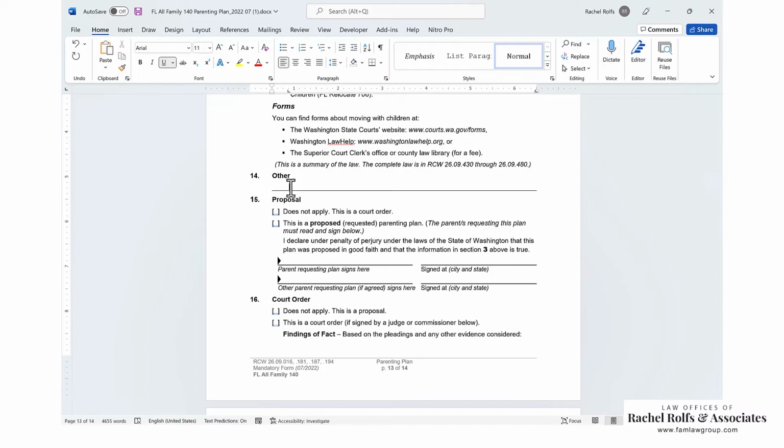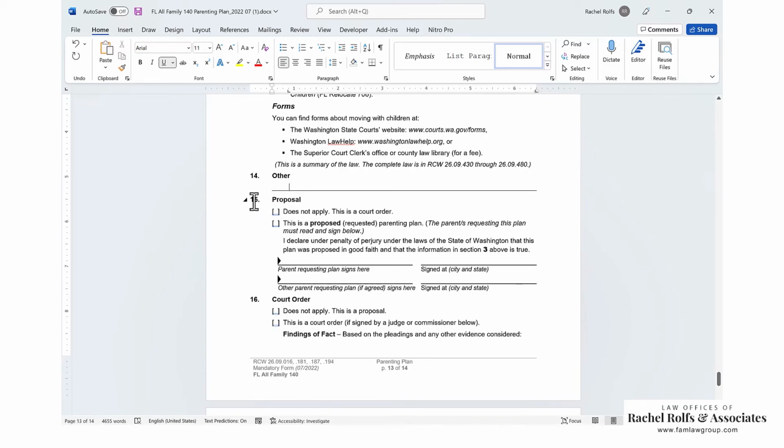You can put all the warm, fuzzy language in here that you want. You could say you guys are going to respect each other's parenting styles. Anything else that pertains to parenting that you need can go in here. You can say that if anyone is going to get a roommate or have a significant other move into the house, they're going to provide full names and dates of birth to the other parent ahead of time. You can say if anyone's going to take the children outside the state of Washington, there's going to be an itinerary. A lot of people put absolutely nothing in here, and a lot of people put in like 35 things. So do whatever makes sense for you.